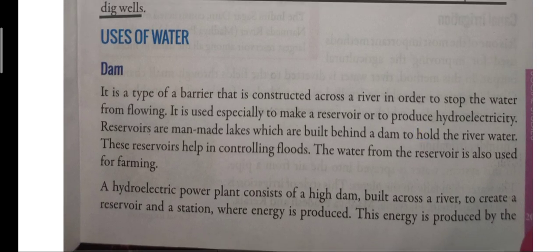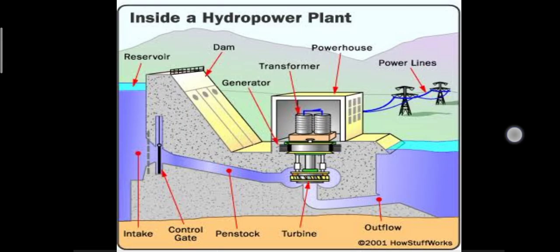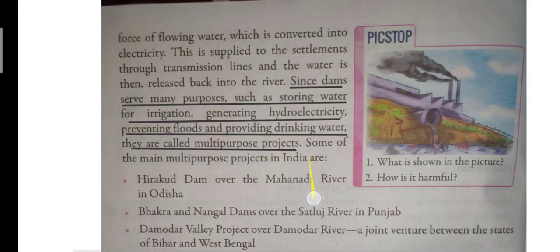Now, a hydroelectric power plant consists of a high dam built across a river to create a reservoir and a station where energy is produced. This energy is produced by the force of flowing water, which is converted into electricity. This is supplied to the settlements through transmission lines, and the water is then released back into the river.